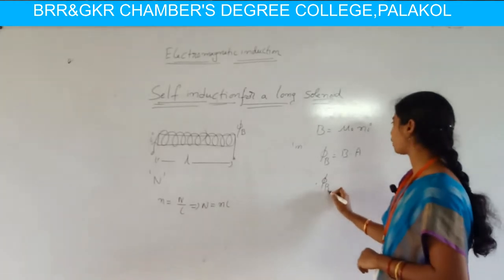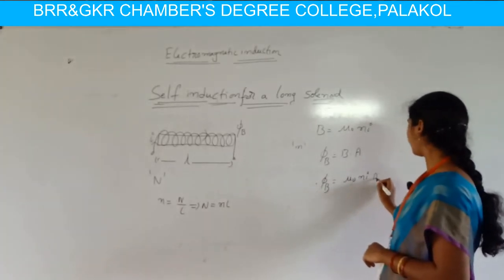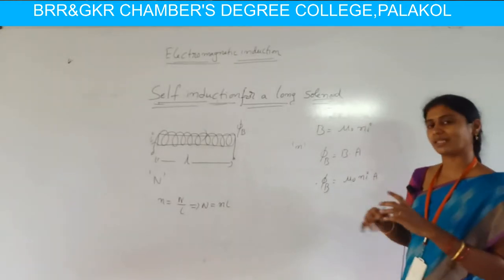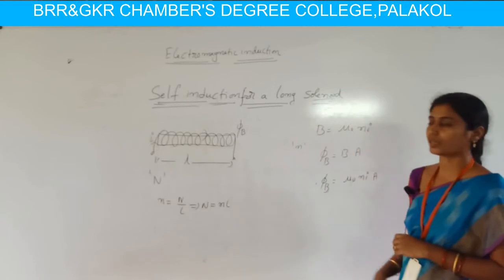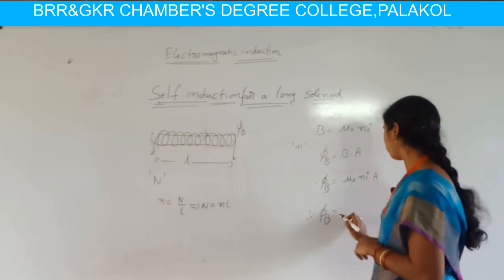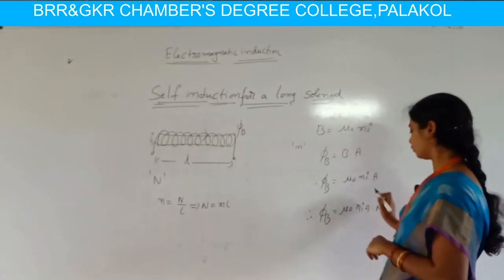Therefore phi B is equal to mu naught n i A. If there are N turns in the solenoid, the flux linked in all turns is phi B equal to mu naught n i A into N.